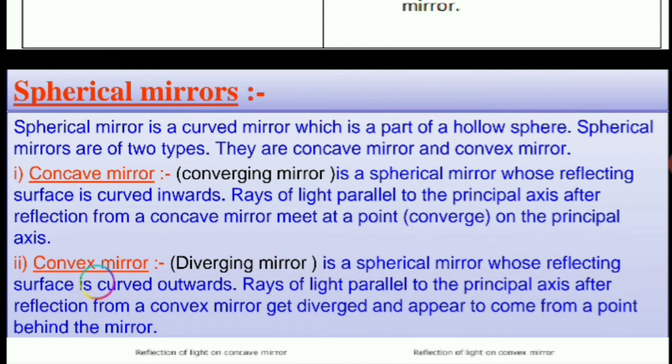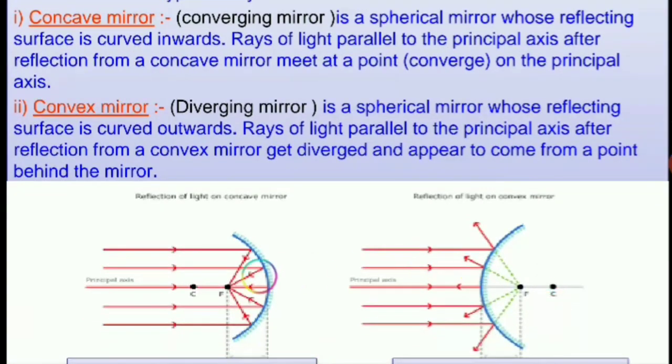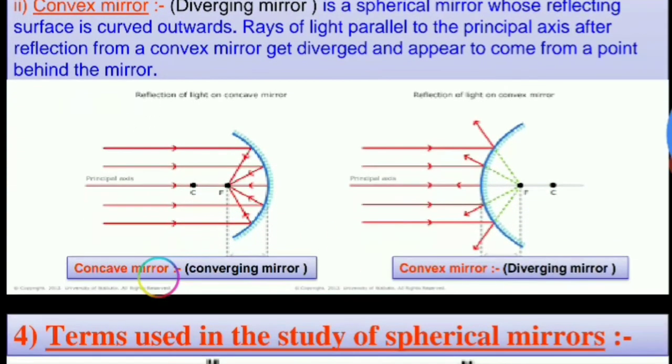Convex mirror, diverging mirror. It is a spherical mirror whose reflecting surface is curved outside. Rays of light parallel to the principal axis after reflection from the convex mirror get diverged and appear to come from behind the mirror. See here the diagrams of the converging mirror, here the diagrams of the diverging mirror.